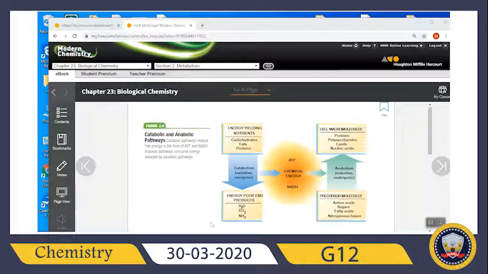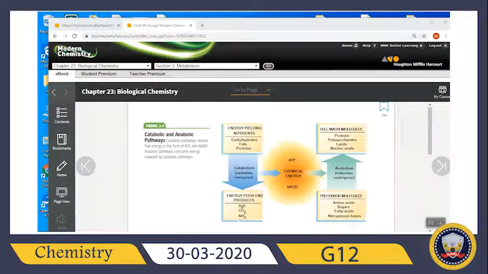So moving to this figure, this side is catabolism, or the catabolic process. Why? Because you have macromolecules like carbohydrates, fats, and proteins, and they will decompose to the main products, which are water, carbon dioxide, and ammonia.